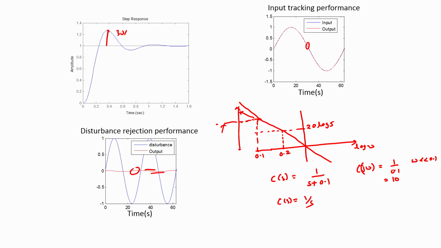But for frequencies below 0.1 radian per second, the gain is not allowed to monotonically increase, but rather we are leveling it off by choosing 1 by s plus 0.1 as the structure for the controller instead of 1 by s. So we have chosen to level it off with the intention of avoiding the problems associated with integrator wind up.